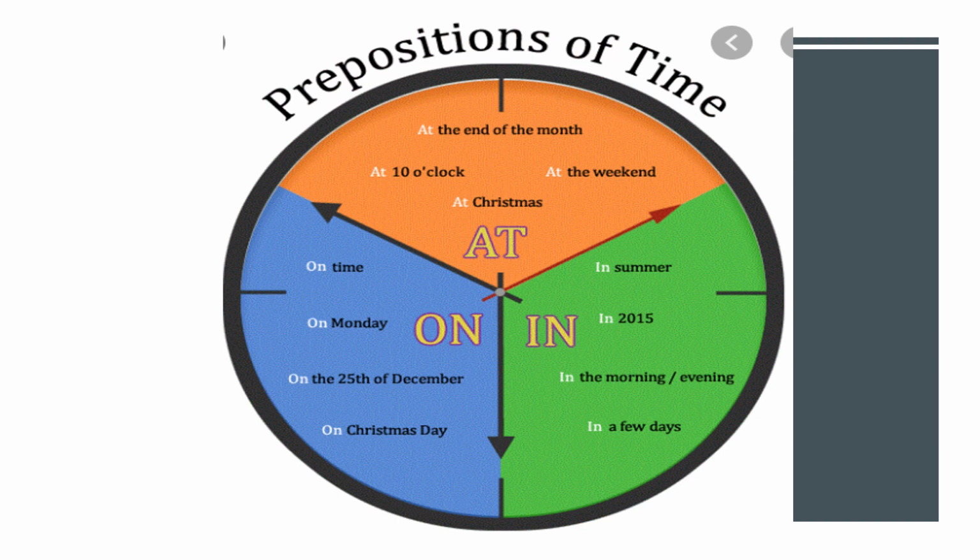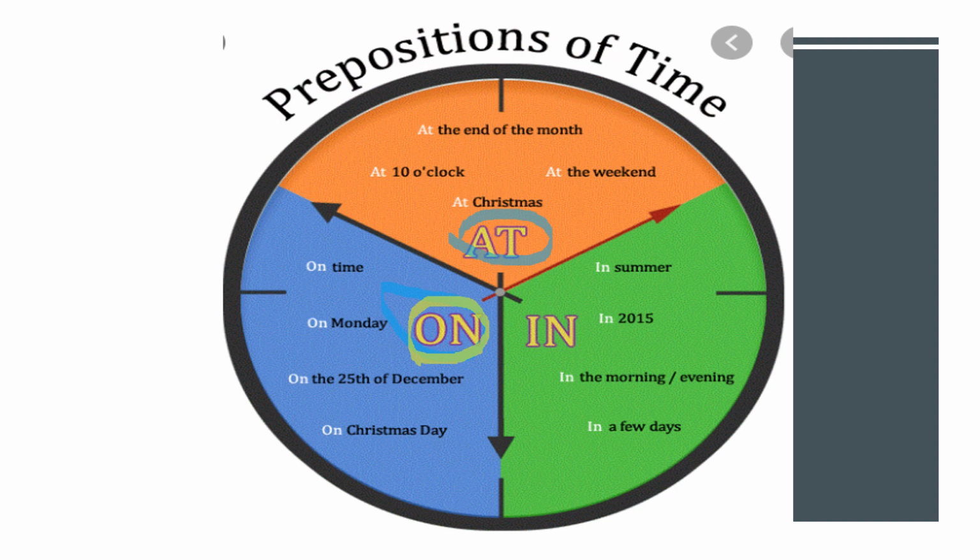Prepositions of time, as we can see here: if we are very specific, we are going to use at, okay, at Christmas, at 10 o'clock, at the end of the month, at the weekend. If we are specific, but not too specific, we prefer to use on, like on Monday, on the 25th of December, on Christmas Day.